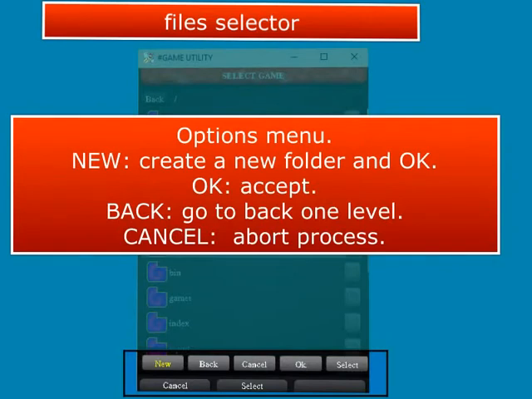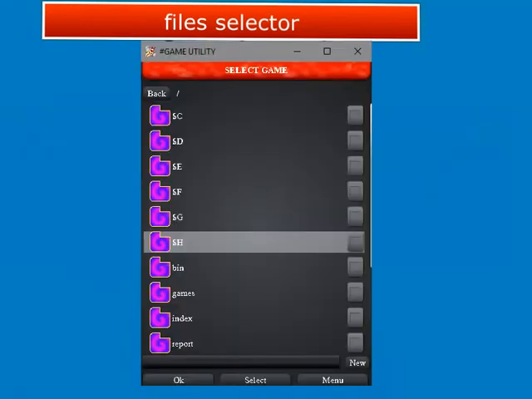New creates a new folder or archive, depending on the application, and then proceeds to accept the operation directly. OK accepts the operation. Back goes back one level of the current directory. Cancel aborts the process and closes the files selector. OK, that's all about the files selector; you know these are used in multiple places in the application.